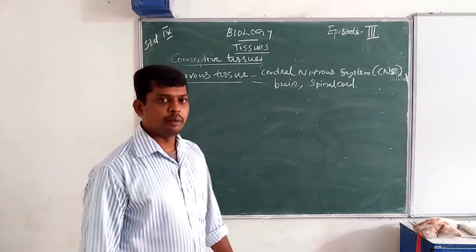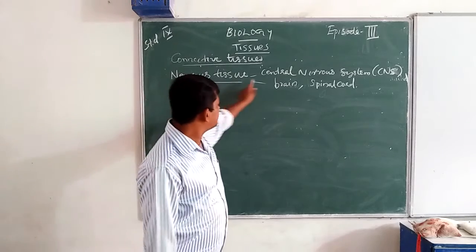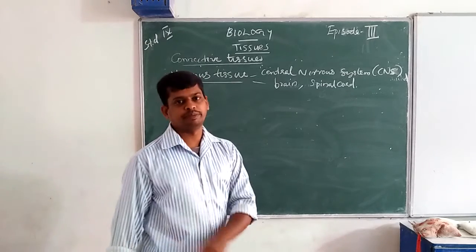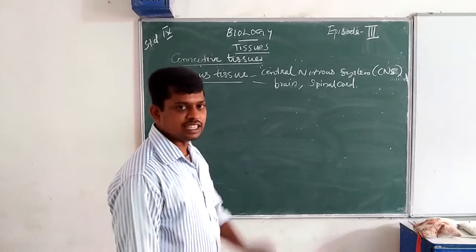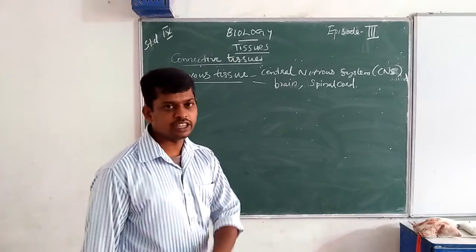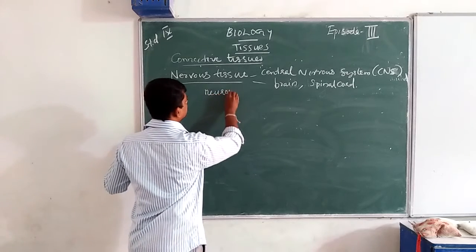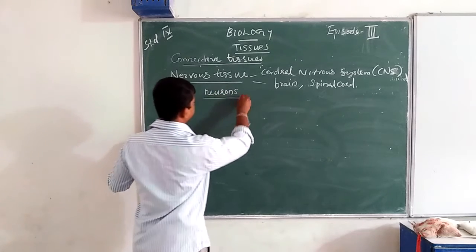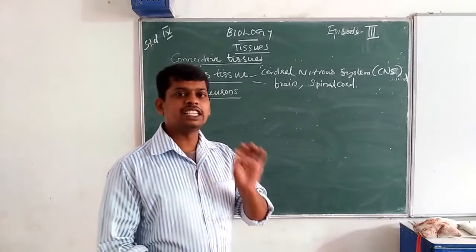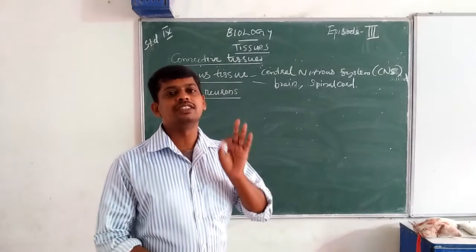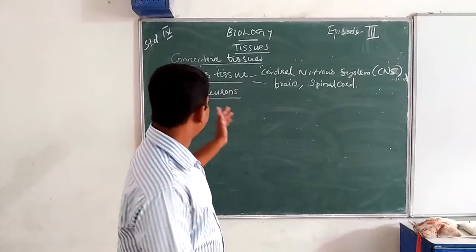In this nervous system, the basic cells of nervous tissues are neurons. Neurons are specialized structured cells.